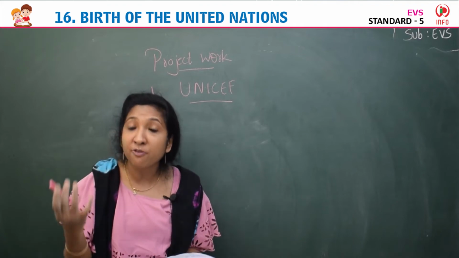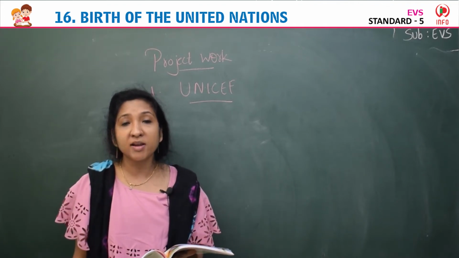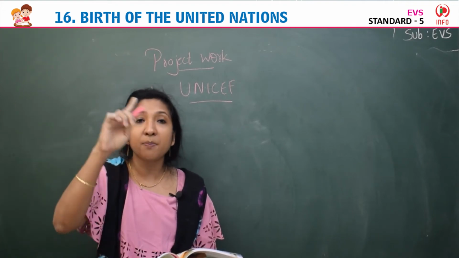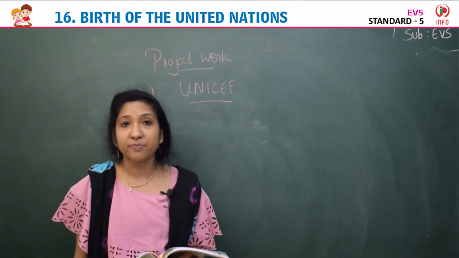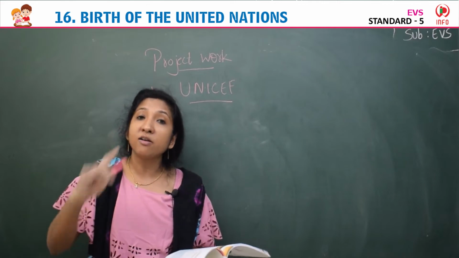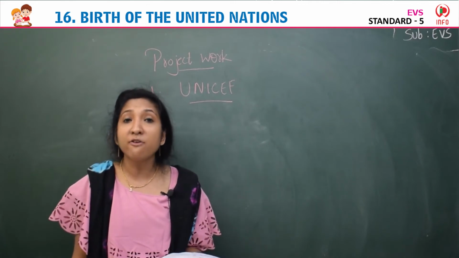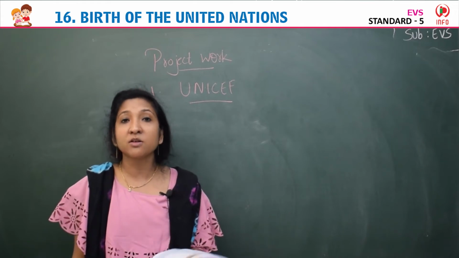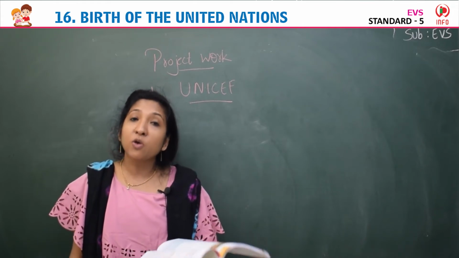They provide funds to the poor children in the world, and it also works for the all-round development and growth of children, providing them good education, food, clothing.